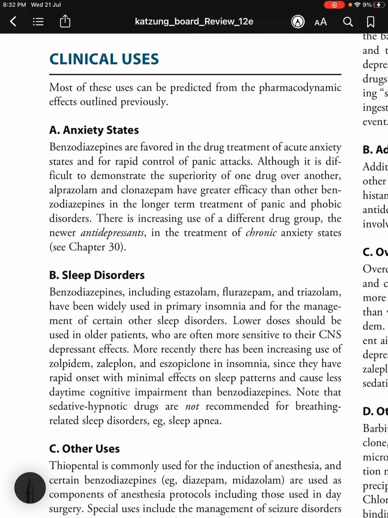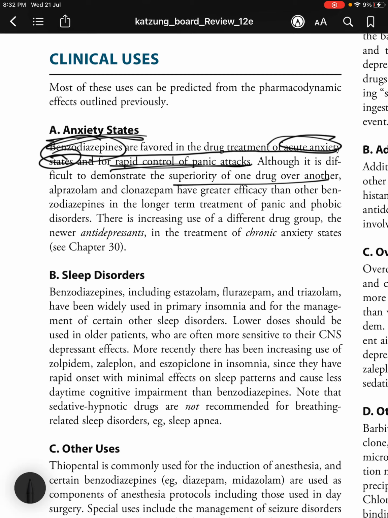Moving on to the clinical uses. Most of these uses can be predicted from the pharmacodynamic effects outlined previously. So, in anxiety states, benzodiazepines are favored in the drug treatment of acute anxiety states and for rapid control of panic attacks. Although it is difficult to demonstrate the superiority of one drug over another, alprazolam, a medium acting drug, and clonazepam have greater efficacy than other benzodiazepines in the long-term treatment of panic and phobic disorders.